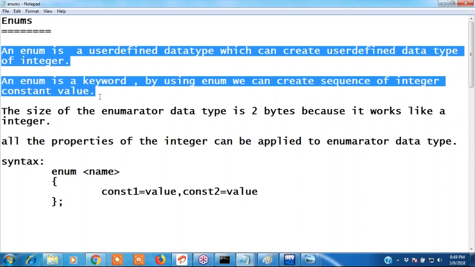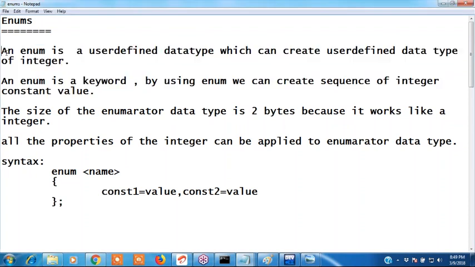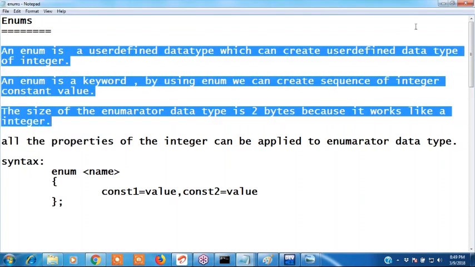And also size is 2 bytes. Write these 3 points.